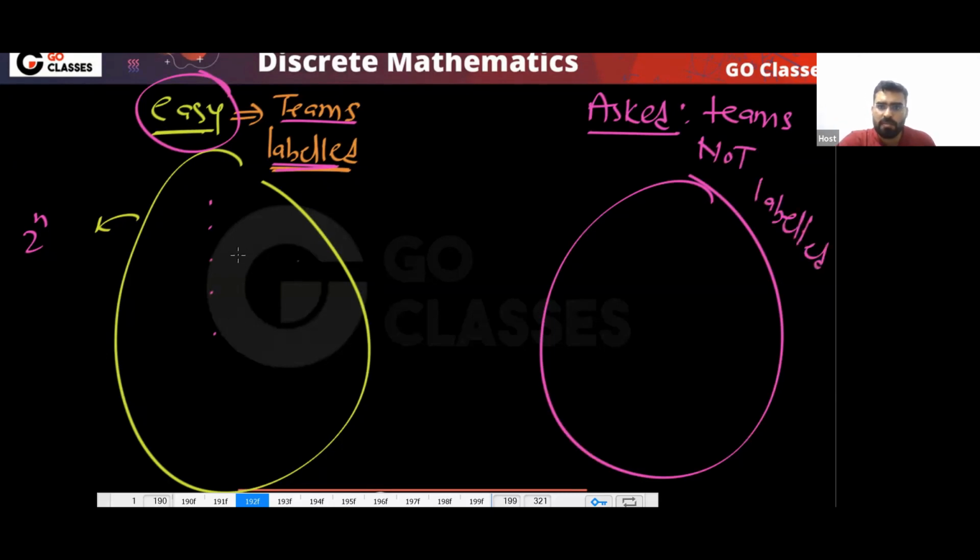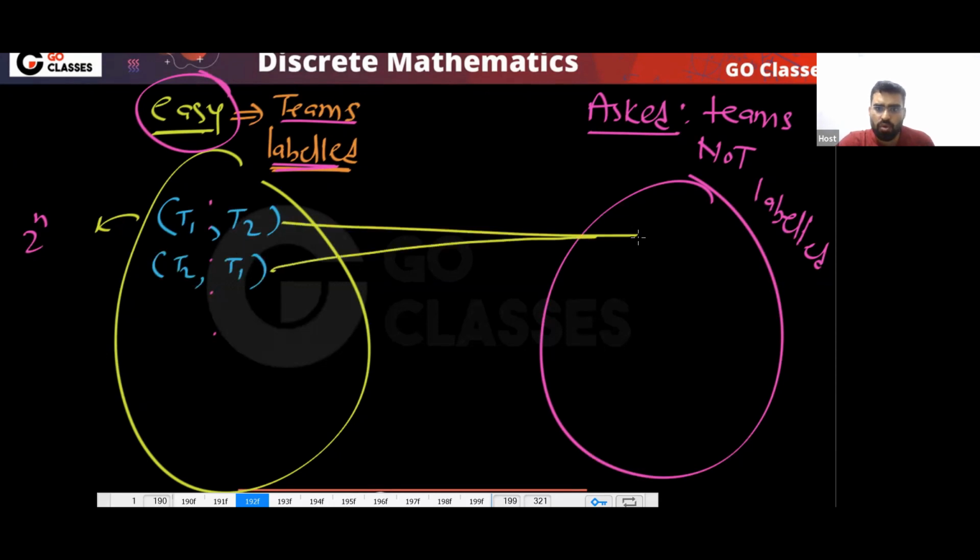Can you notice that whatever split you make, for example, you make this split T1 T2, and this split T2 T1, can I say that these two are the same? Yes or no? Agree? So T2 T1 and T1 T2 are the same.